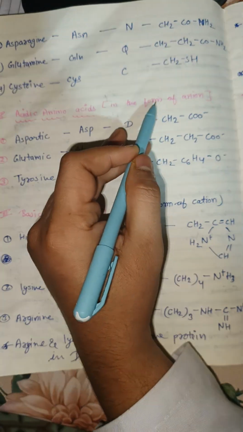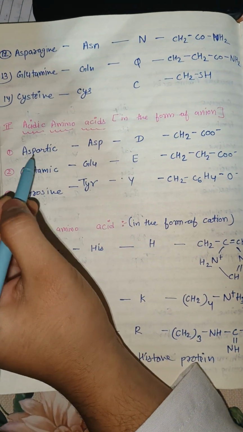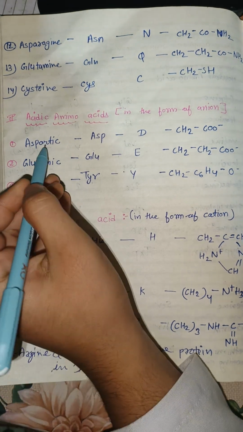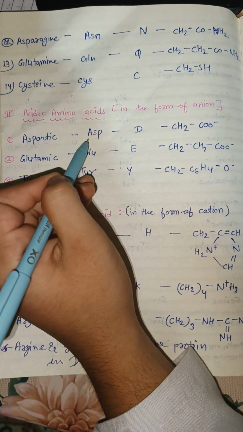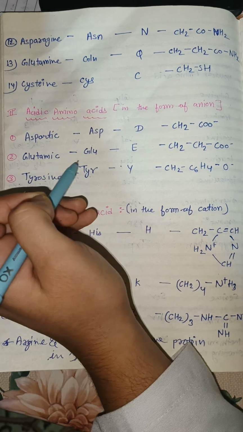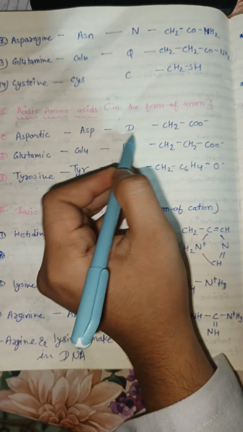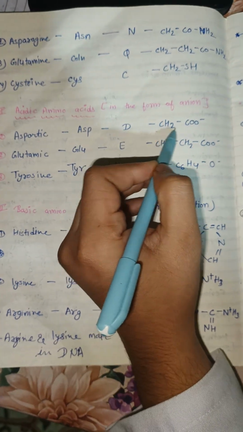Second is the acidic amino acids, in the form of anion: aspartic acid, glutamic acid and tyrosine. Here are the three letters ASP, GLU and TYR, and the single letters D, E and Y. And here are the chemical structures.